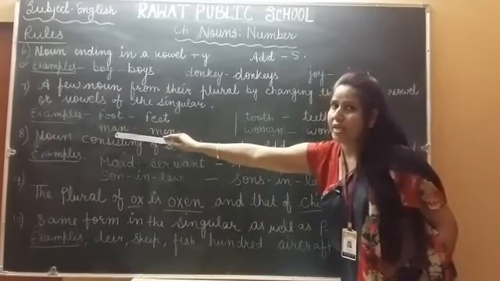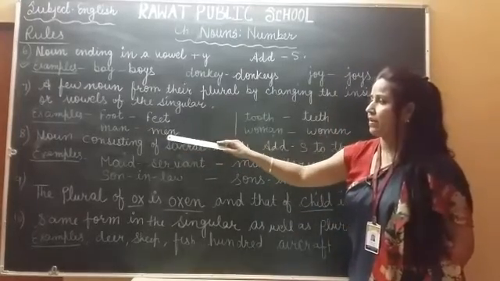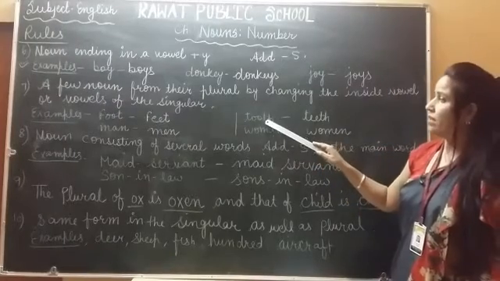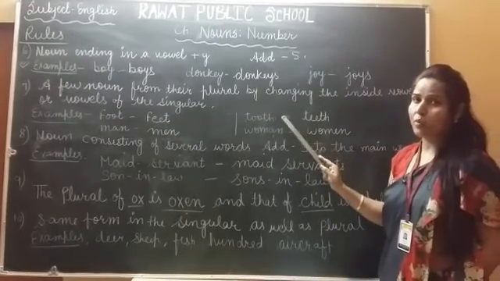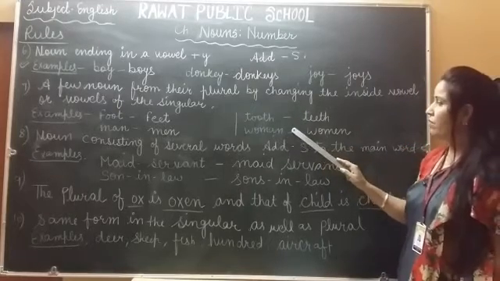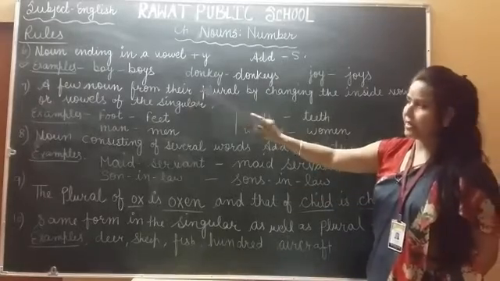A vowel is written here and when you make plural it will be E and it will be men. Tooth. Okay, when we make its plural it will be changed to teeth. Okay, woman, women. Okay, so this is rule number 7.